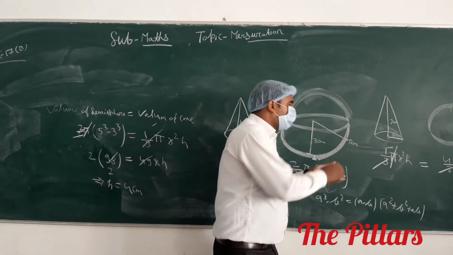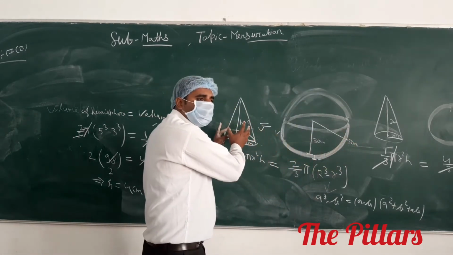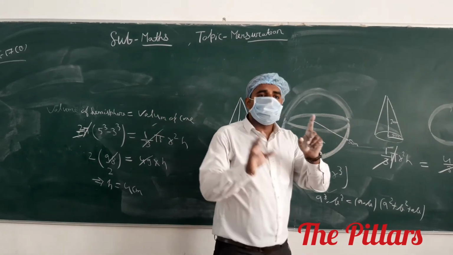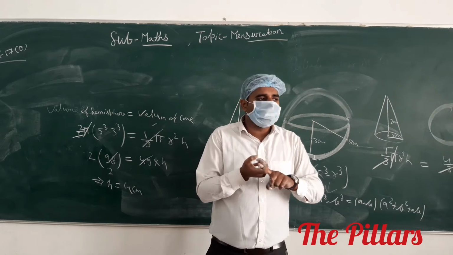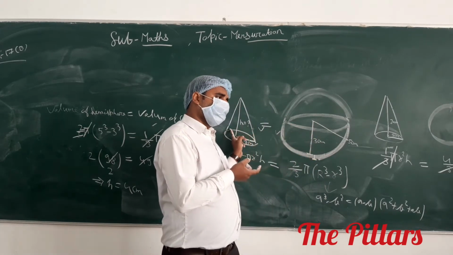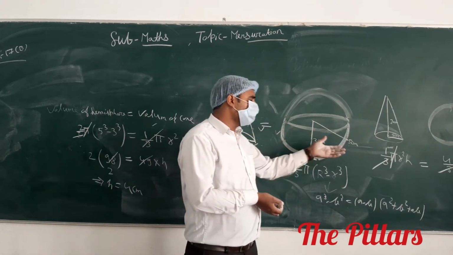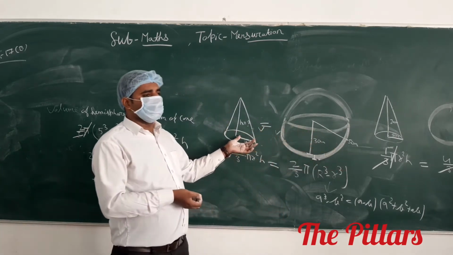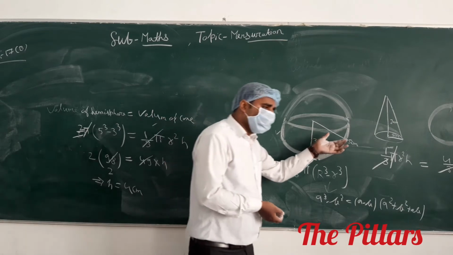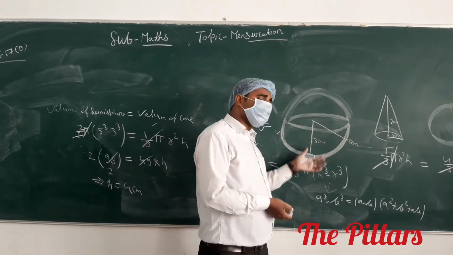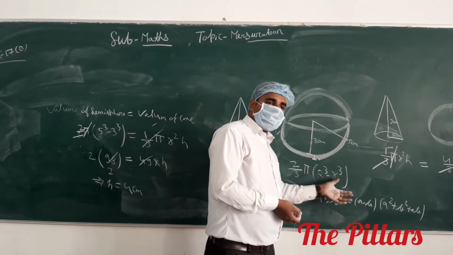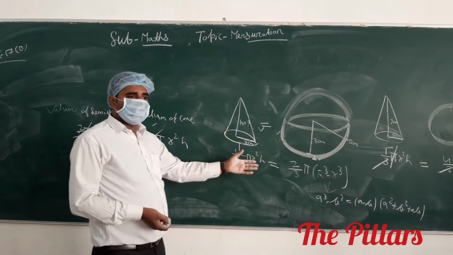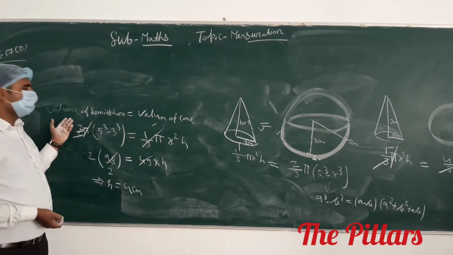You know that by the same material you have to make a cone. It means the volumes of these two are equal to each other, or not. This is the concept of the question. The volume of the first material equals the volume of the second material. The first material is the hollow hemisphere, and the second one is the cone. Volume of the hollow hemisphere is 2 by 3 pi (R cube minus r cube), and volume of the cone is 1 by 3 pi r square h. We have to apply this one.